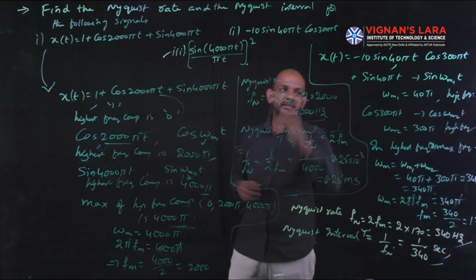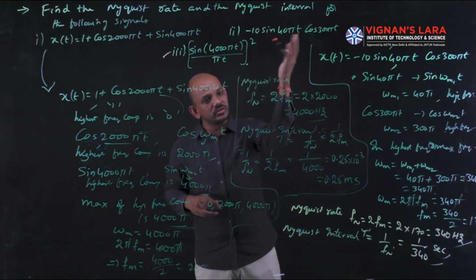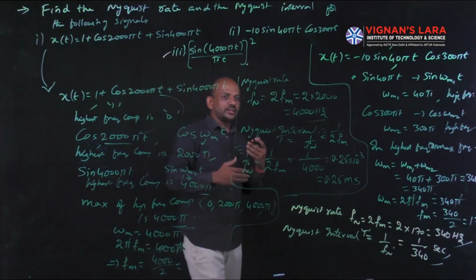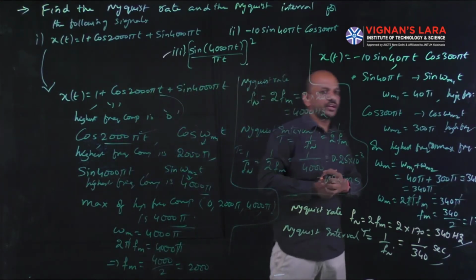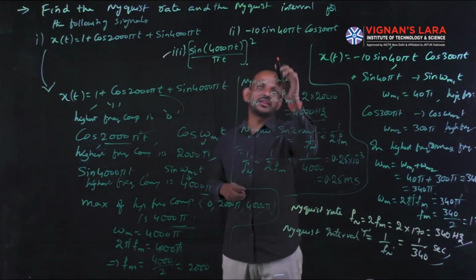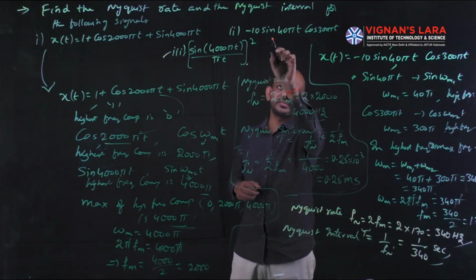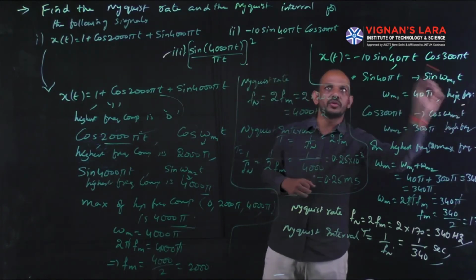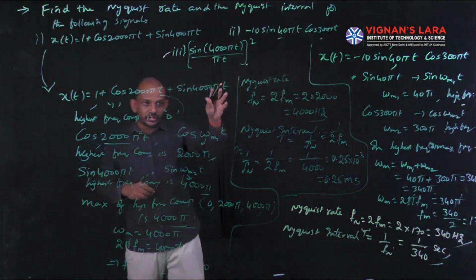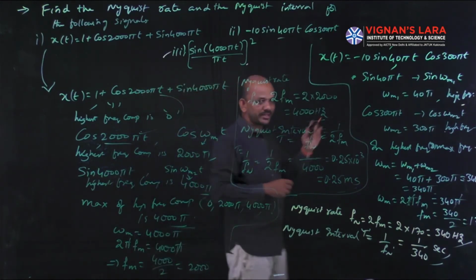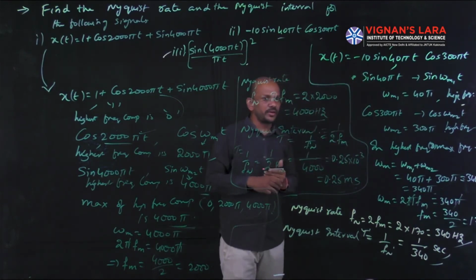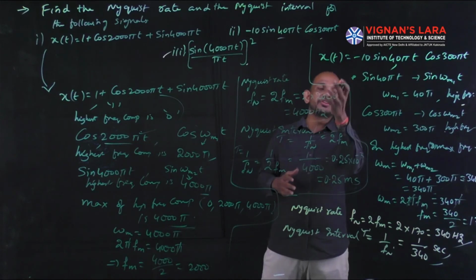In the second one, they had given the product of sinusoidal signals. That is, a sine signal is multiplied with a cos signal. Whenever there is a multiplication in time domain, that will be converted to convolution in the spectrum. So for that, I have to go for the highest frequency component individually first, for sine and for cos also. In the spectrum they are convoluted. Hence, to get the maximum frequency component, I have to add the individual frequency components.